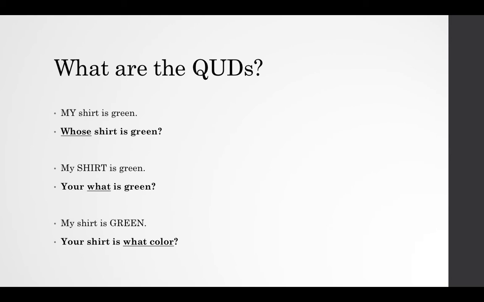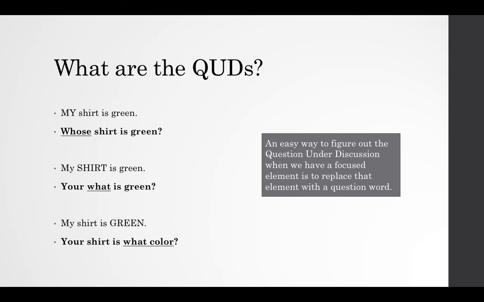So these sentences on their own sound pretty weird, but if I have the question under discussion, whose shirt is green? My shirt is green. Your what is green? My shirt is green. Your shirt is what color? My shirt is green. All of a sudden, once we have these questions under discussion here, this focus intonation sounds much more natural. So an easy way to figure out the question under discussion when we have a focused element is to replace that element with a question word. So my is a possessor, it's referring to a person, and so the question I can put here is whose, and then that represents my question under discussion.